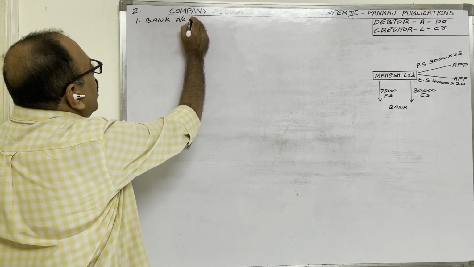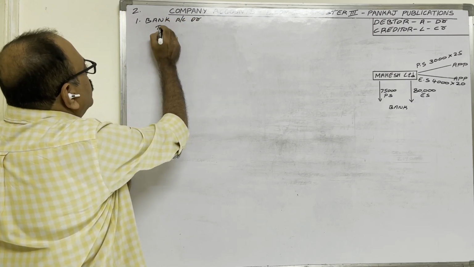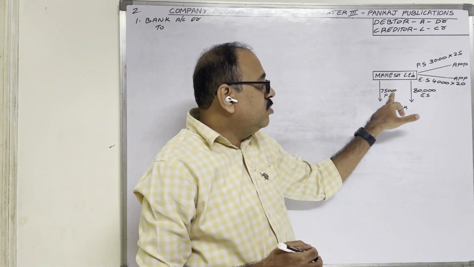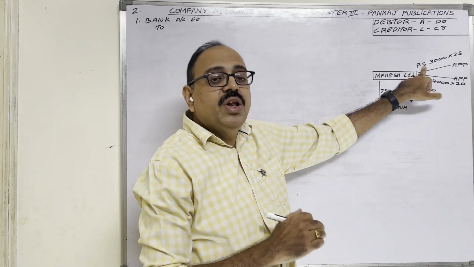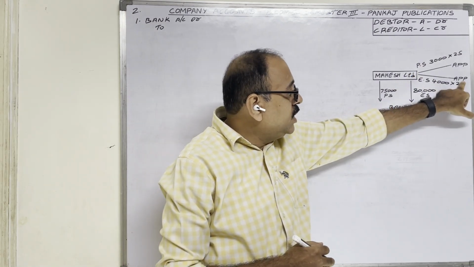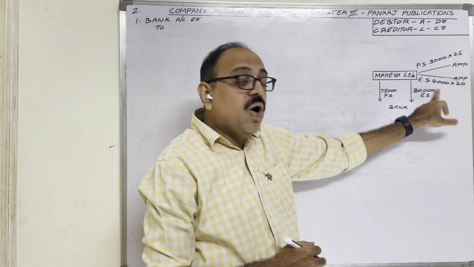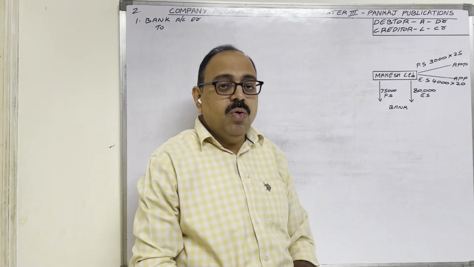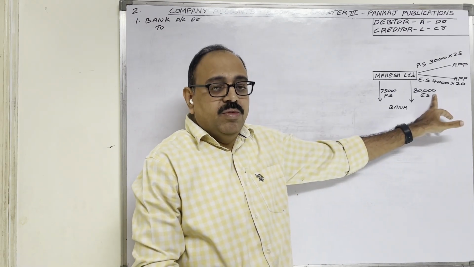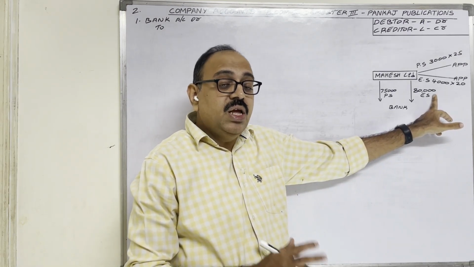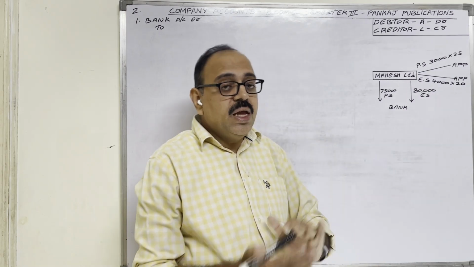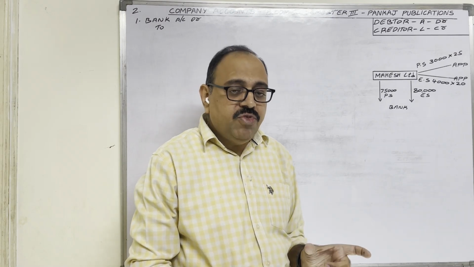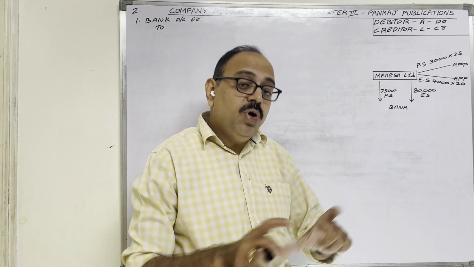Bank account debtor to... Some applicants paid 75,000 rupees on preference shares. Some applicants paid 80,000 rupees on equity shares. So in the first problem, he had given information only about equity shares. But in the second problem, he is giving information about preference shares and equity shares both. So while writing the entries, equity share information and preference share information, both we have to show.